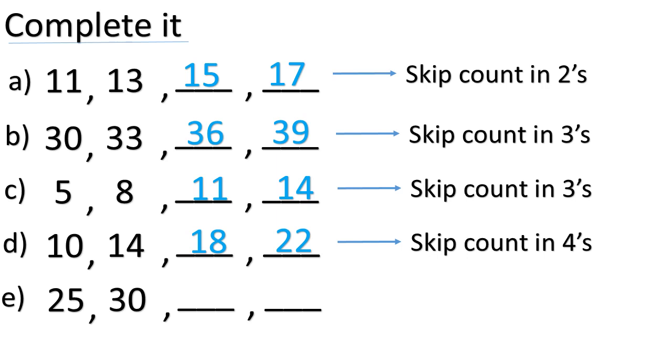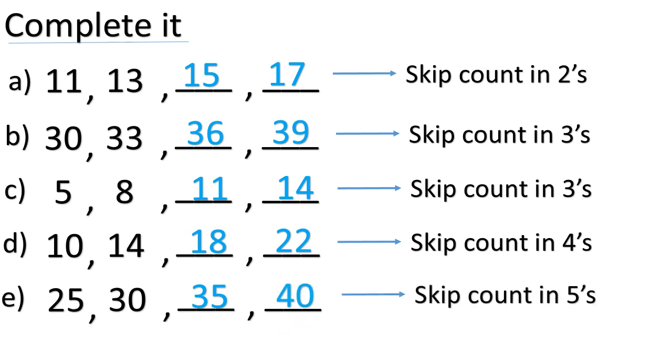Let's go to the last one. We have 25, then we have 30. So, what will be the next number? Very good. 35. Then after 35, 40. Very good. Here we did the skip count of 5.